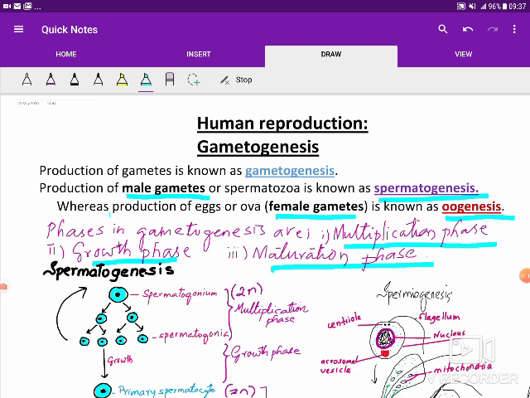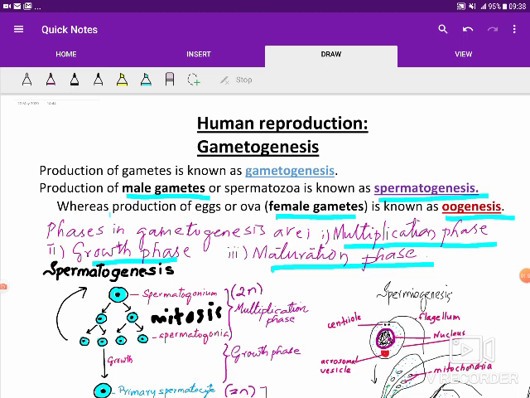Spermatogenesis begins at puberty, that is, when a boy becomes an adult, sexually matures. At that time, inside the testis in the seminiferous epithelial tubule, a large number of spermatogonia are produced. Spermatogonia are the mother cells of the male gametes. They are diploid cells. They undergo mitotic division and increase their number.